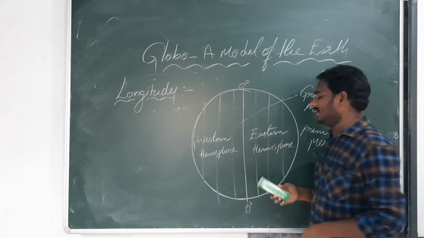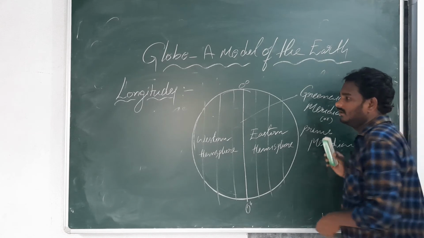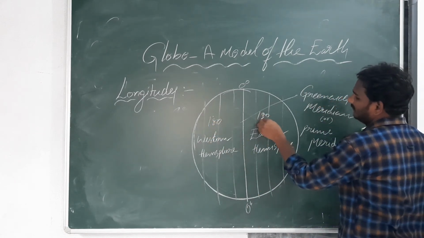Totally there are 360 longitudes. 180 longitudes are on the west side and 180 longitudes are on the east side.